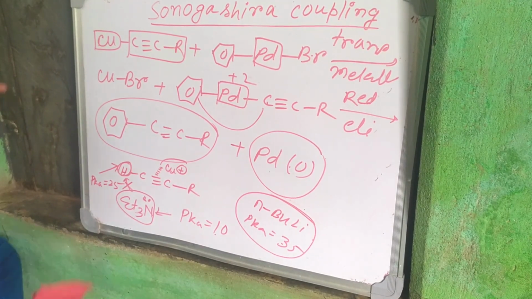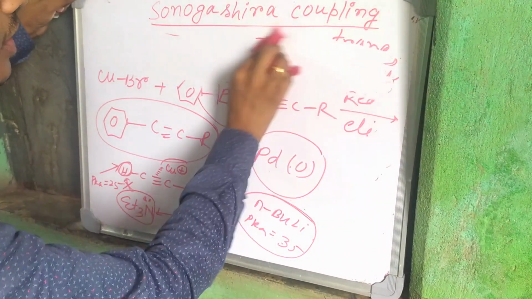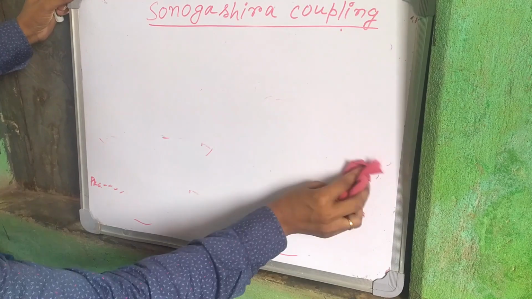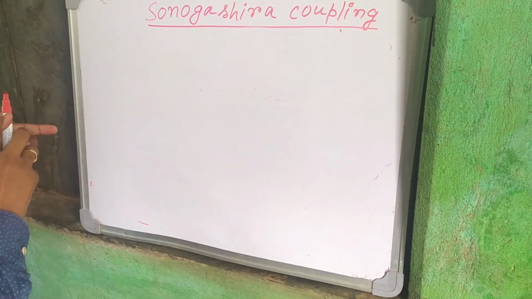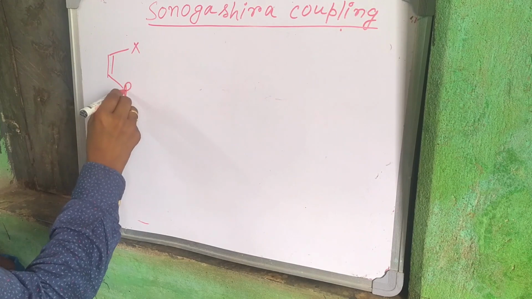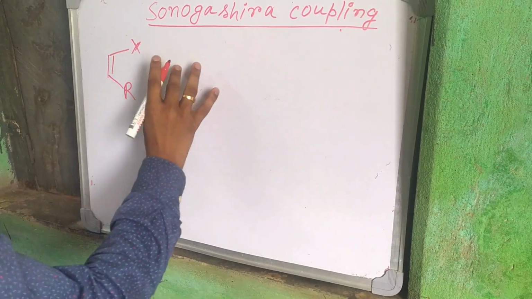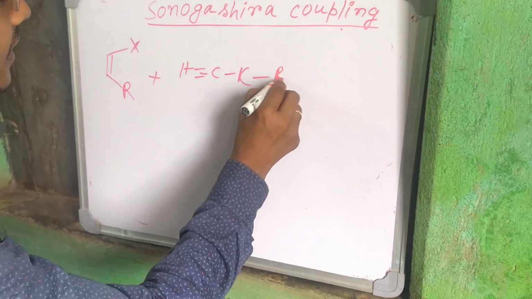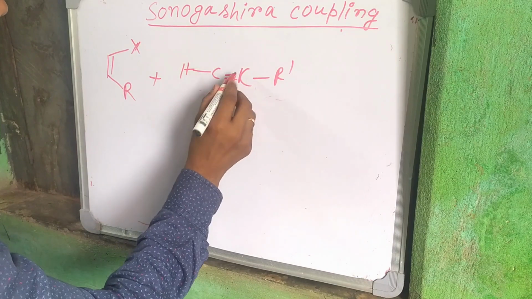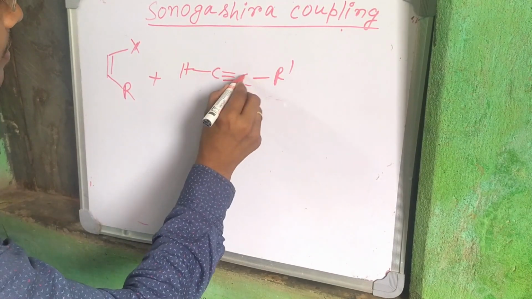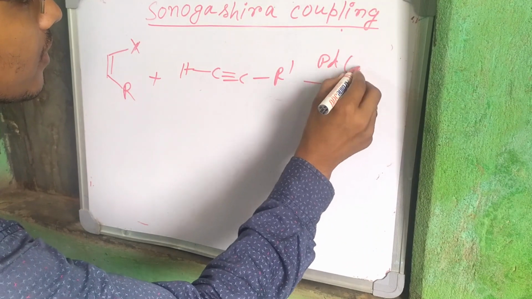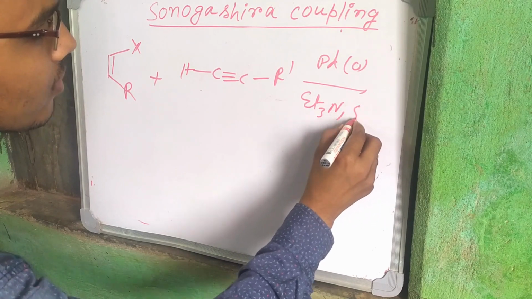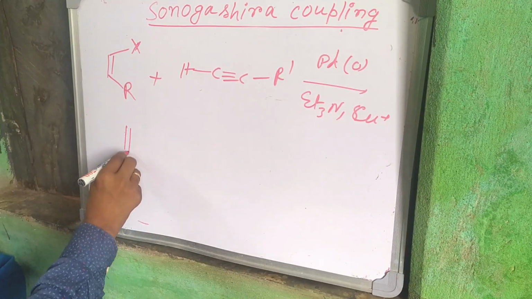Now let's move to some stereochemistry of this reaction. Let's take a vinyl halide, HC=CH-X with R, and the alkyne. If we take this with Et3N and copper plus, the stereochemistry of the product will be retained.